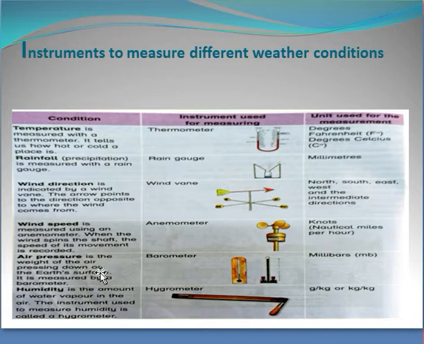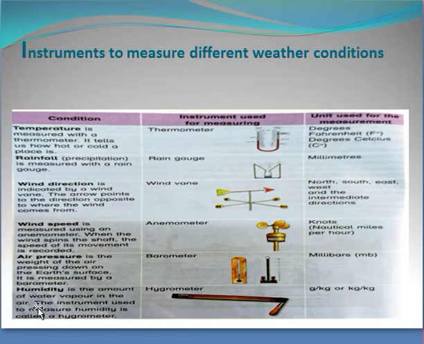Air pressure is the weight of the air pressing down on the earth's surface. It is measured by a barometer. This is the picture of a barometer, and the unit used for the measurement of air pressure is millibars, or in short form we write MB.